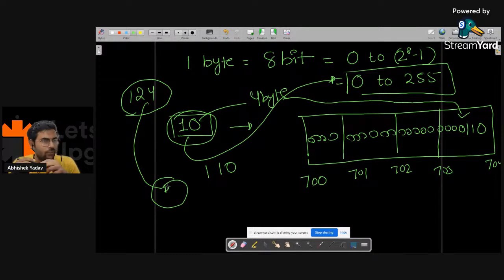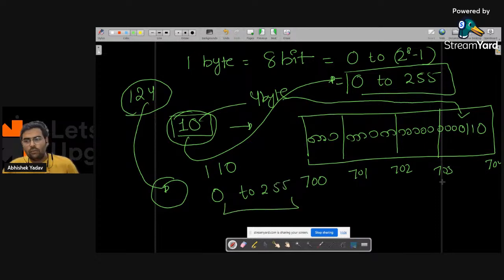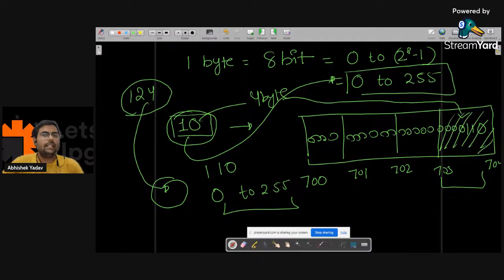I got an answer from one person. What about others? Yeah, correct. So 124 is lying in the range from 0 to 255. I know 1 byte is equal to 8 bits, and 8 bits means the numbers from 0 to 255. 124 is within this range, so it will occupy just 1 byte.